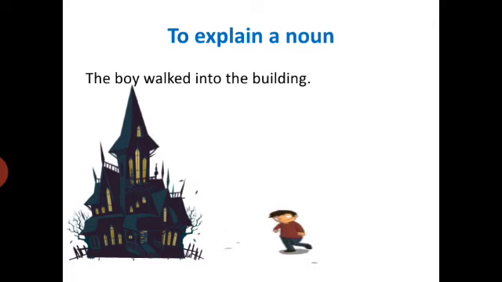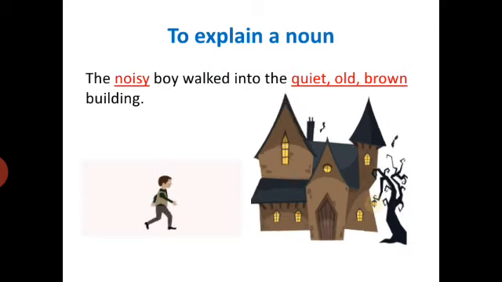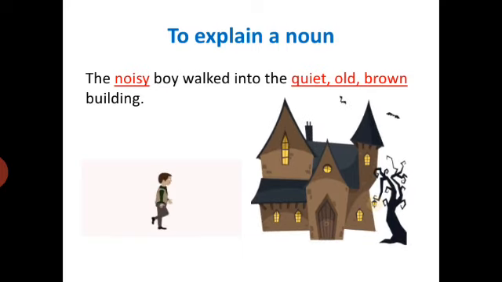In this sentence, an adjective is not used. The boy walked into the building. We don't know what type of boy he is, what type of building this is. So when the adjectives are used, like the noisy boy walked into the quiet old brown building, now we have come to know that the boy is noisy. That is why he doesn't know where he is going. He is just busy talking. He is going towards a quiet, old and brown building. The building is quiet. It means that no one lives there, and it is very old and its color is brown.